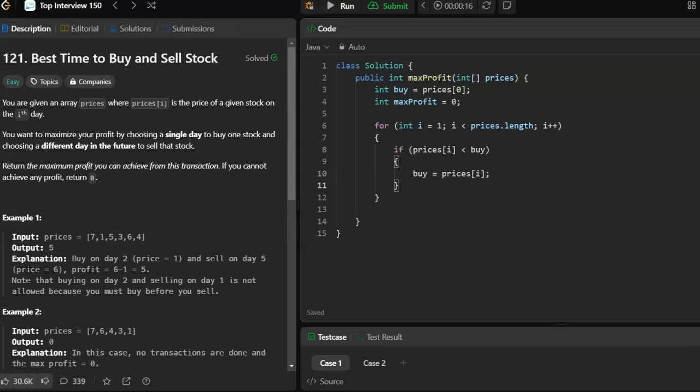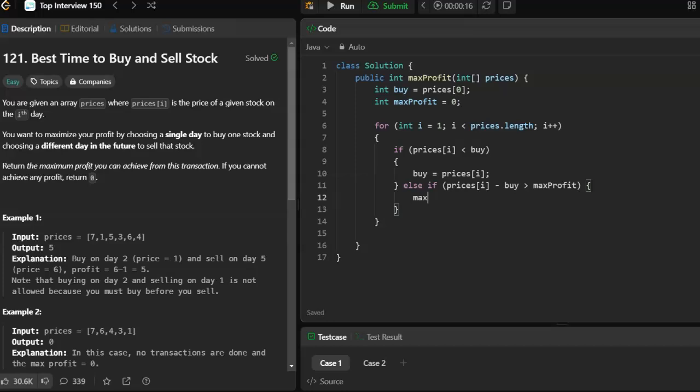If we don't, else, if prices at i minus buy is greater than max profit. So if we can make a better profit here, yeah, we don't want that there. If we make a better profit here, then let's go ahead and do it.